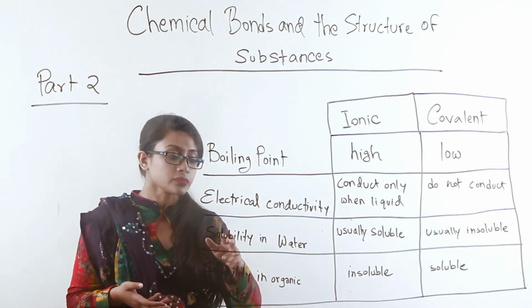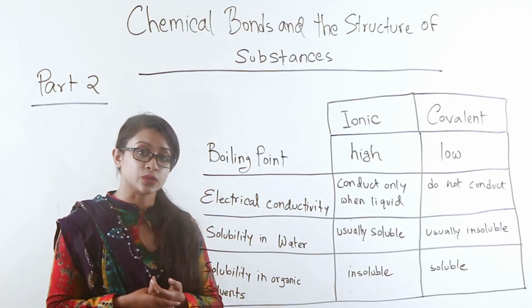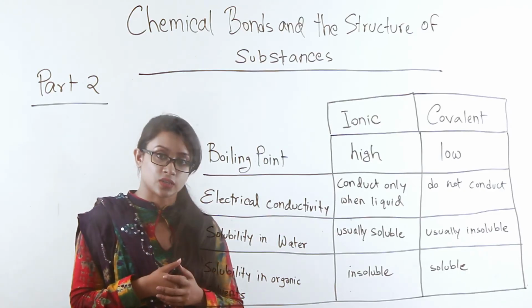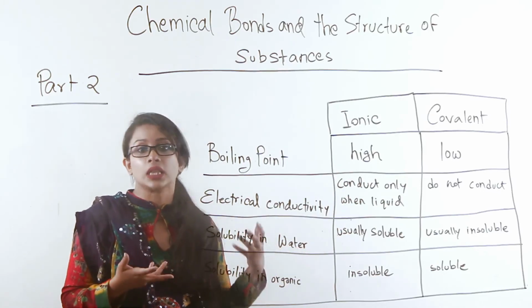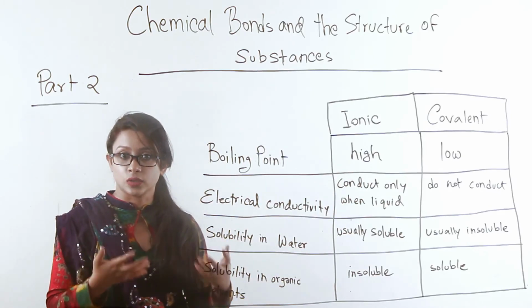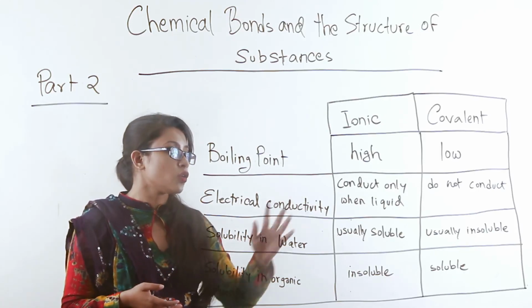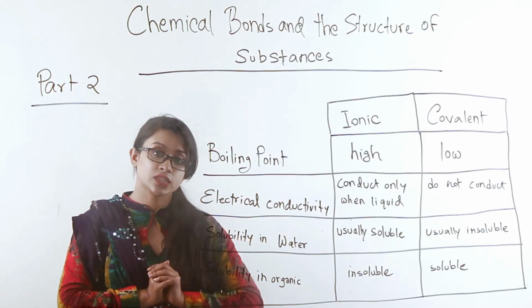In case of solubility in water, ionic substances are usually soluble. Not all ionic substances are soluble in water. However, covalent substances are usually insoluble.